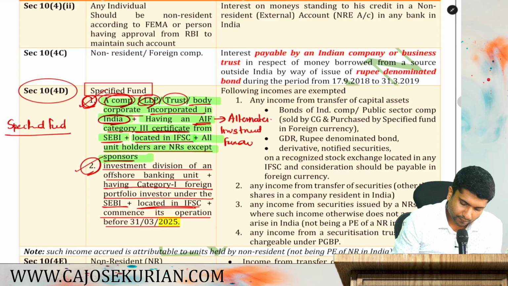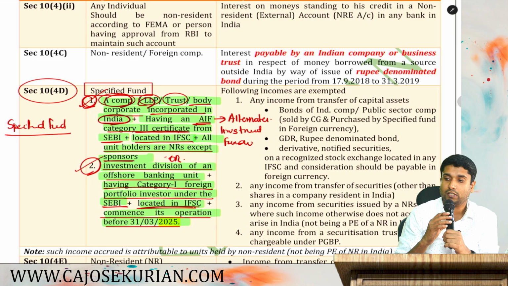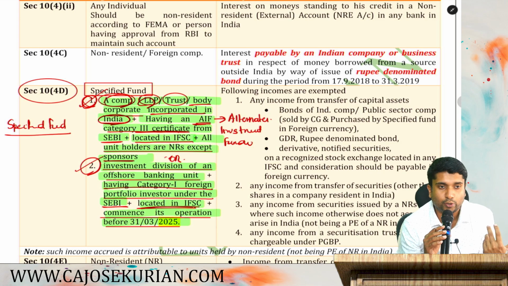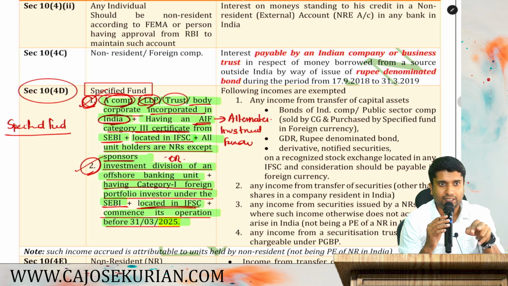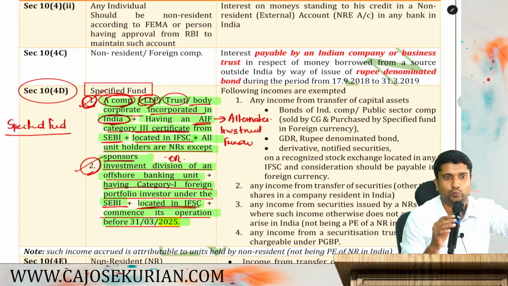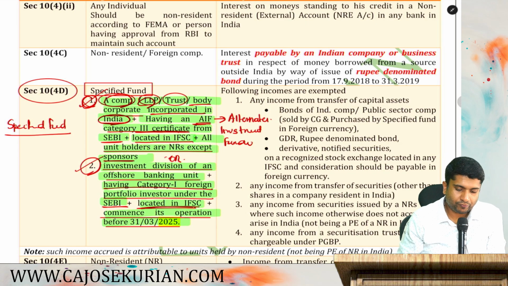Or, you are an investment division of an offshore banking unit having category 1 foreign portfolio certification from SEBI, which is located in IFSC and commences its operations before 31st March 2025. If you are in any of these categories, then the Income Tax Department will call you a specified fund and section 115AD will be applicable for you. Are you with me? So I hope now you understood who is a specified fund.